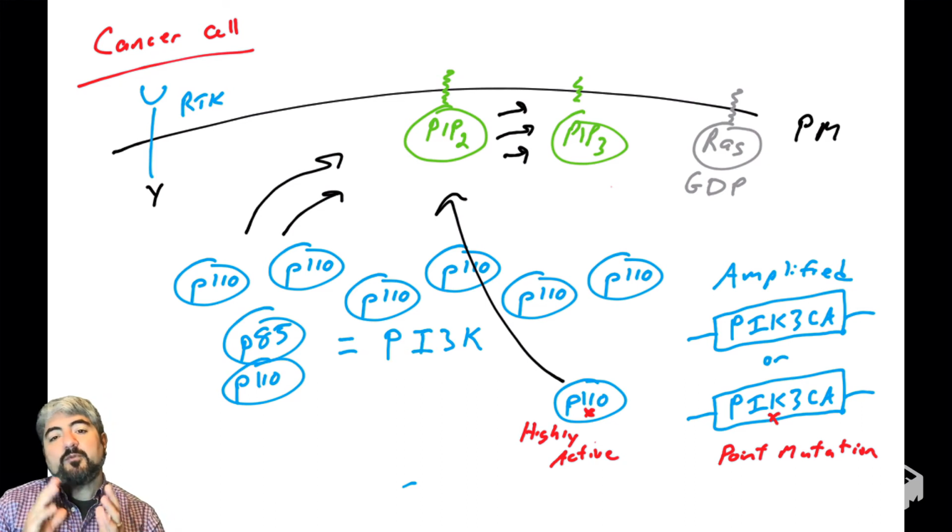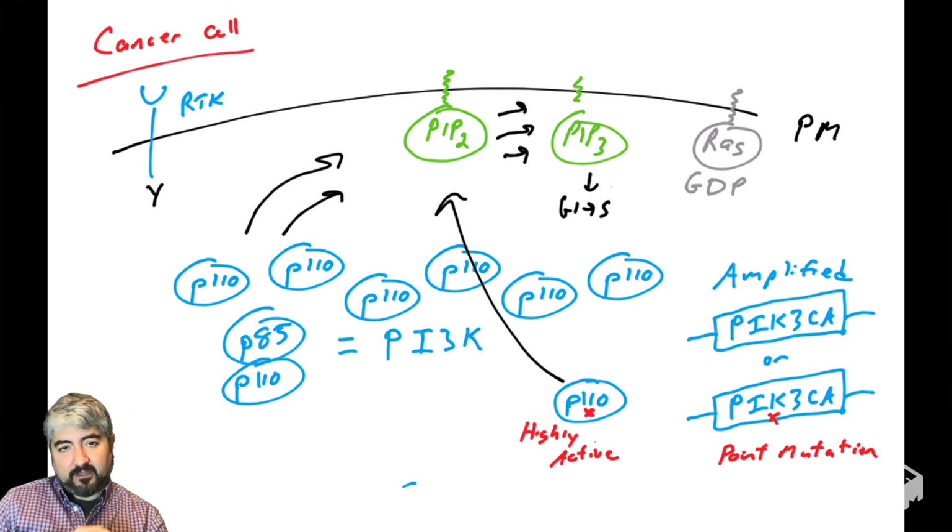But having abnormally high levels of the P110 subunit or having a gain of function point mutation in the P110 subunit can cause enough PIP2 to be converted into PIP3 to get the cell to go into the cell cycle, to put the cells in an anti-apoptotic state and allow cancer cells to grow and survive. So this is how mutations in PI3 kinase can lead to cancer.